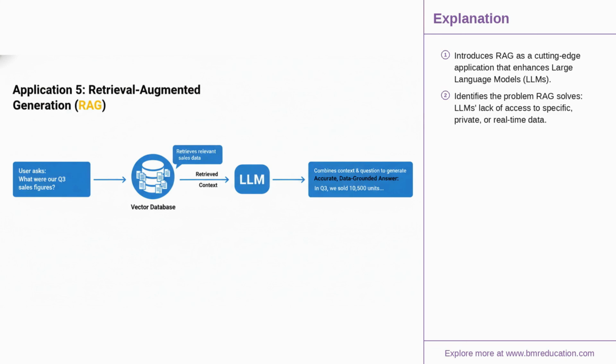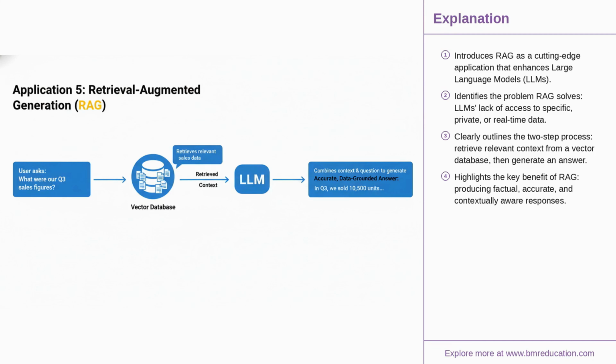Perhaps the most revolutionary application today is Retrieval Augmented Generation, or RAG, which supercharges large language models. LLMs have immense general knowledge but lack access to your private, real-time data. RAG solves this. When a user asks a question, the system first queries a vector database to retrieve relevant factual context. This context is then fed to the LLM along with the original prompt, enabling it to generate accurate, context-aware answers grounded in real data.